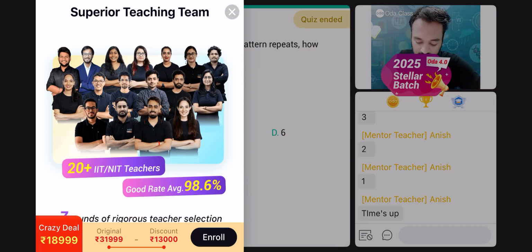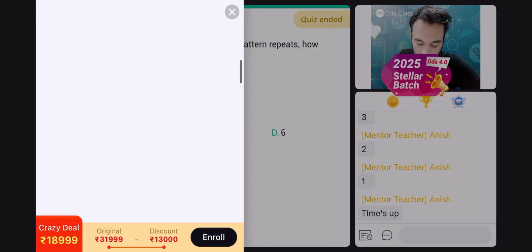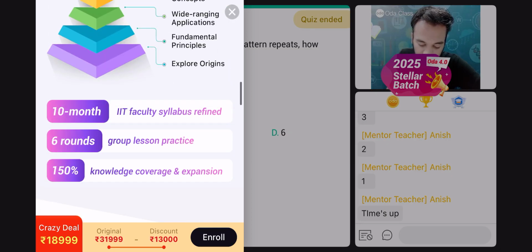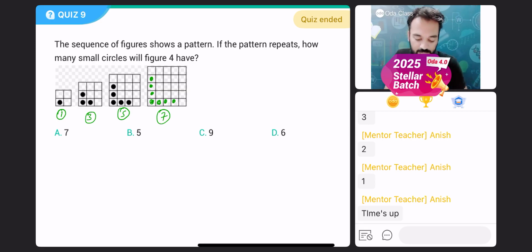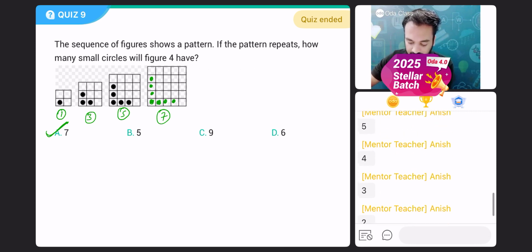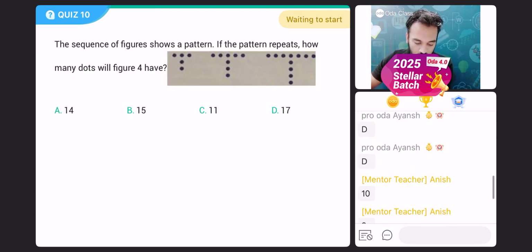The correct answer is 7 circles, beta. 1, 2, 3, 4, 5, 6, 7. 7 circles will be there. Option A7 is the correct answer. Next quiz question on your screen.